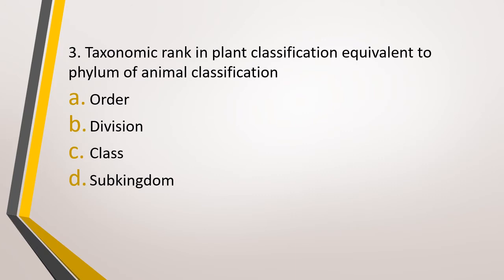Question number 3. Taxonomic rank in plant classification which is equivalent to phylum of animal classification is option A, order, option B, division, option C, class, or option D, subkingdom. The correct answer is option B, that is division.